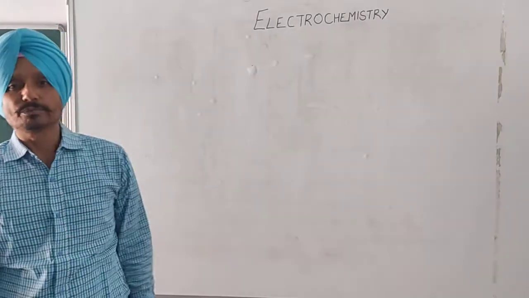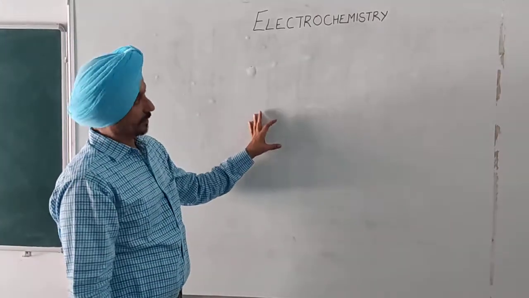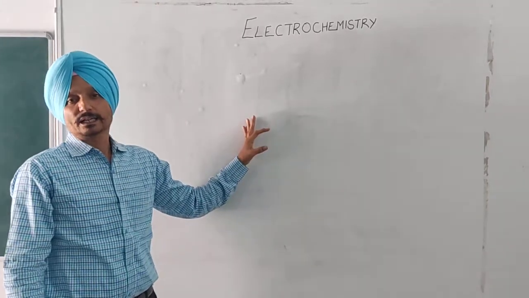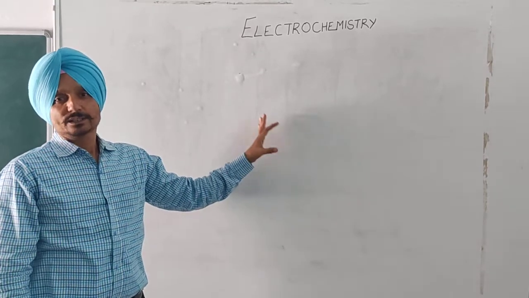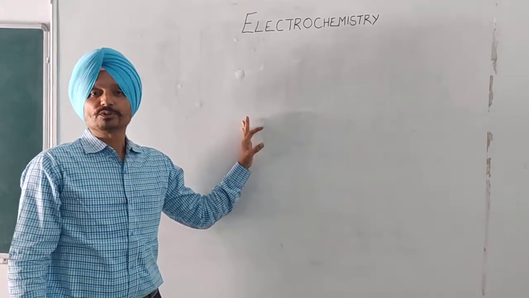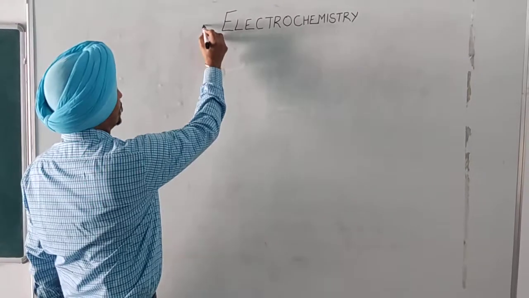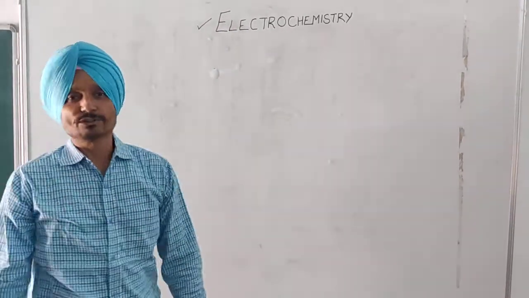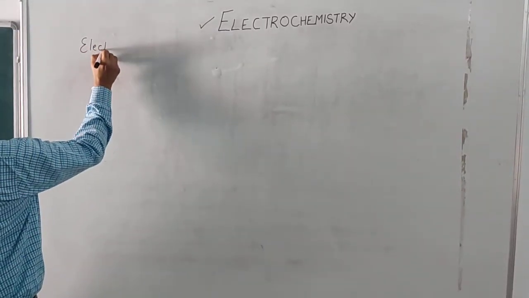Electrical energy plays a very important role in some chemical reactions, and the branch of science which deals with the production of electricity from energy released during spontaneous chemical reactions, and the use of electrical energy to bring about non-spontaneous chemical transformation, is known as electrochemistry. The chemical changes which involve the flow of electric current are called electrochemical changes.